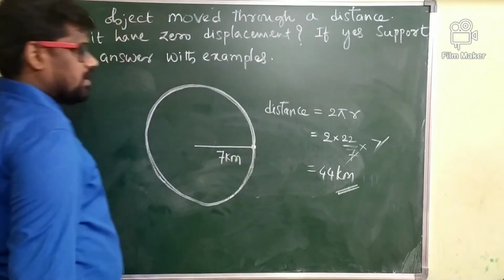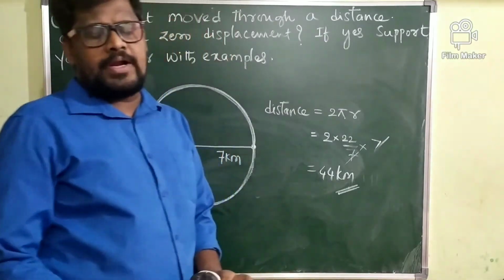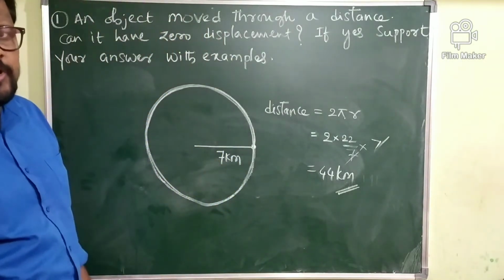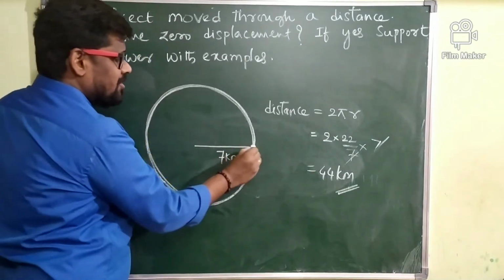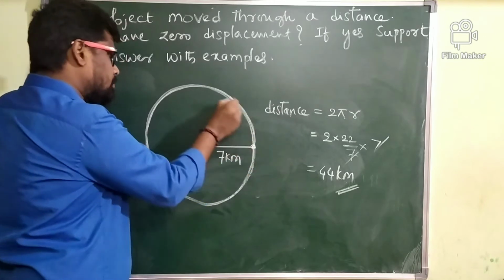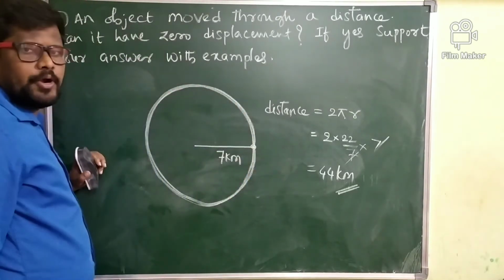Displacement is the shortest distance between the initial point and the final point. Which is the initial point here? This is the initial point, after completion of what? One circle. Which is the final point? This is the final point.